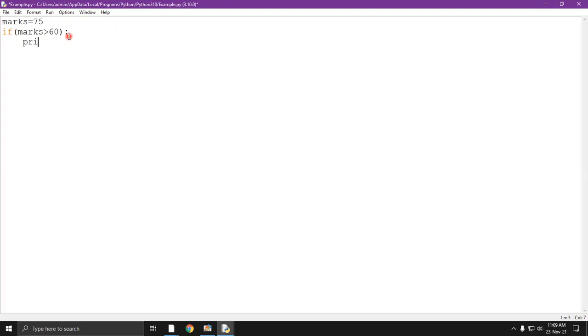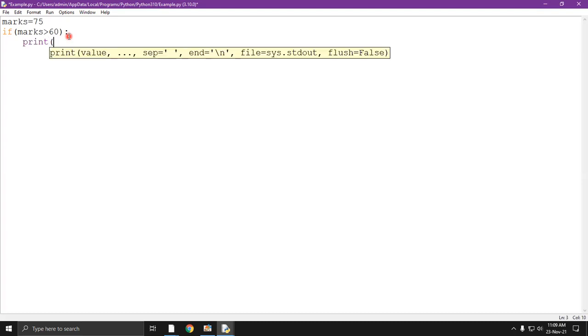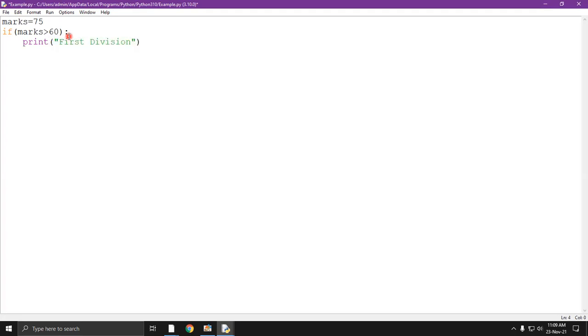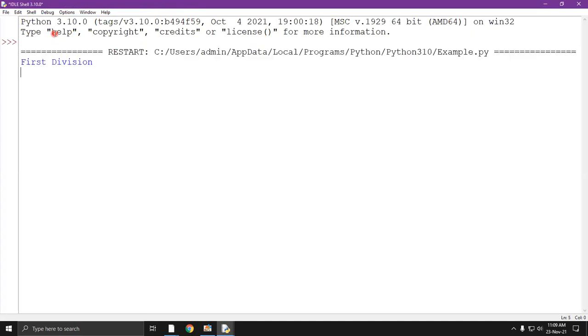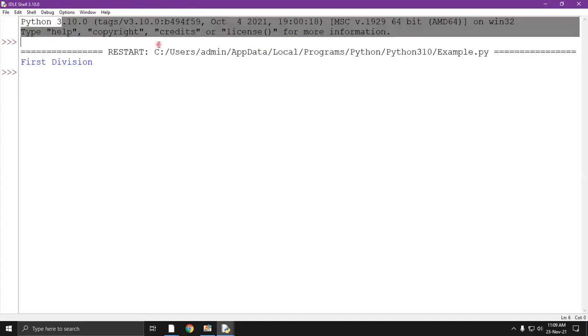If block के अंदर आपको क्या करना होगा? Print. Yes, you can see that marks is greater than 60 because we have given the marks as 75. So now you will print Division. Now if I will run this after saving it, the shortcut key is F5. Now you can see the output first division is printed on your screen.